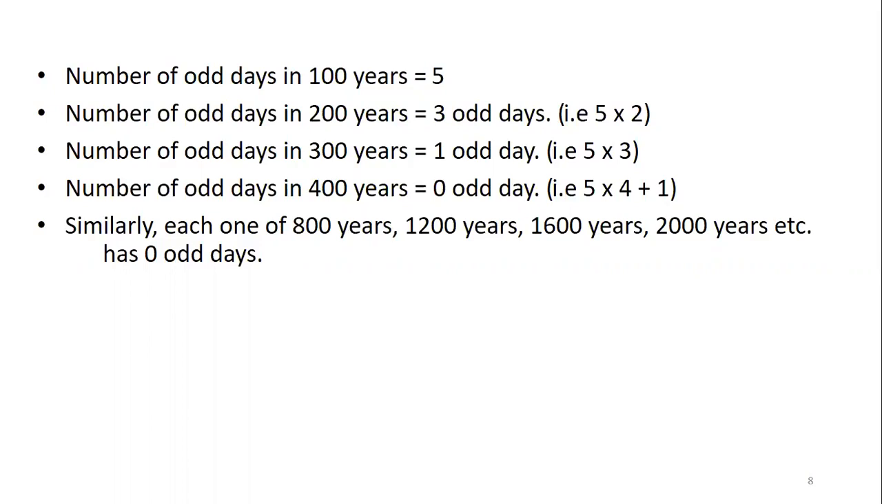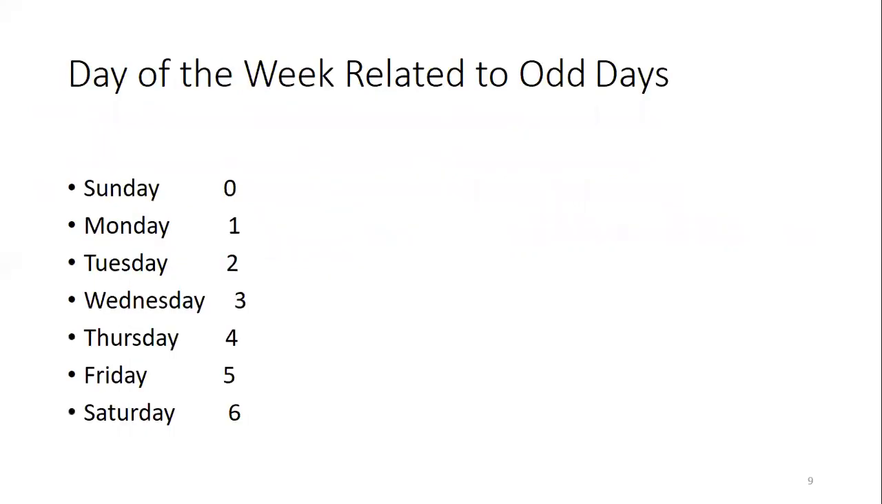Now, whether 1 odd day is there, or 3 odd days, or 6 odd days, how to identify the corresponding day? If 0 odd days, it is Sunday. If 1 odd day, it's Monday. Then it goes on like that. 6 odd days, Saturday. If 7 days, 7 divided by 7 is 0, so again it is Sunday. So like this, we are calculating.